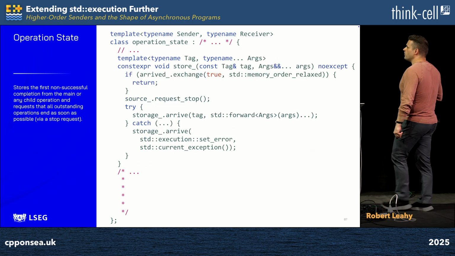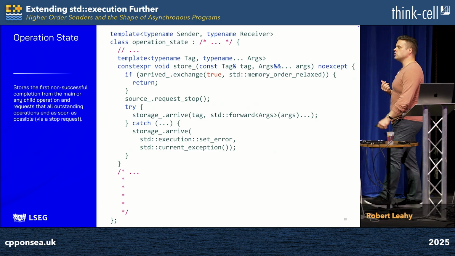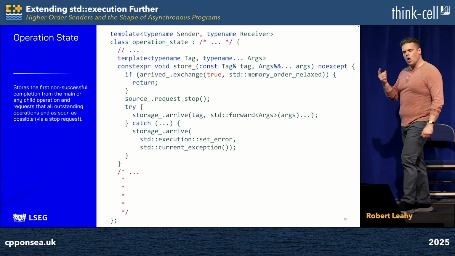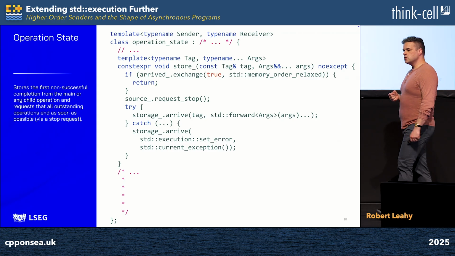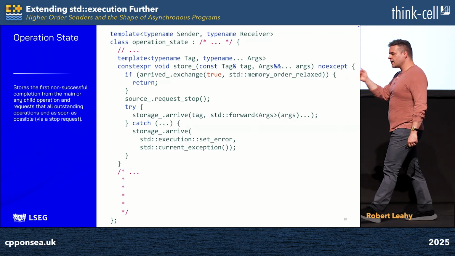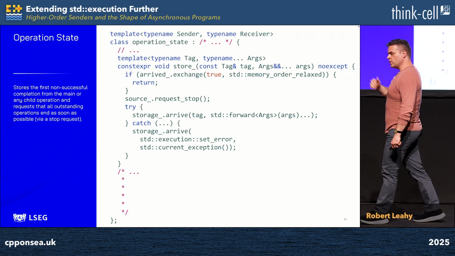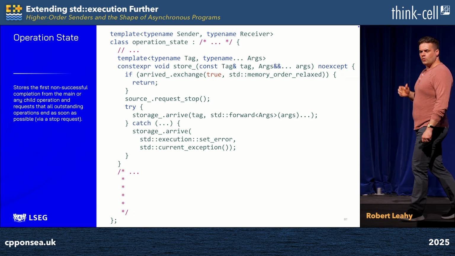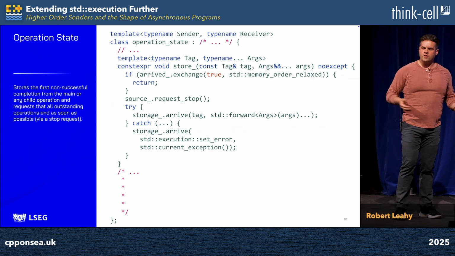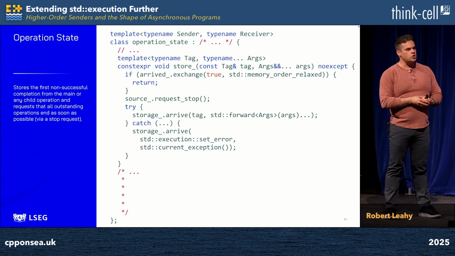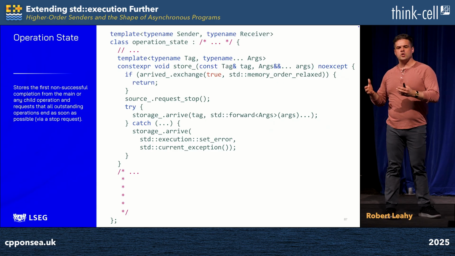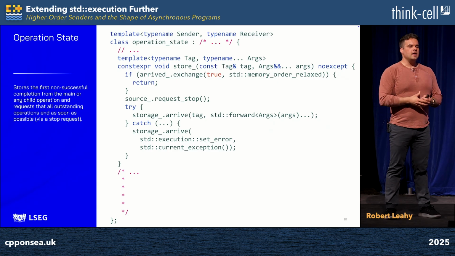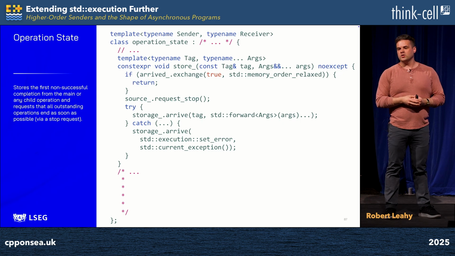Moving on, we have another helper function which allows us to store those erroneous completion signatures I've been talking about. But recall, we only want to store the first one. So we go to arrived and we exchange and we check to see if we're the first person in. And if we are, we're going to proceed. But we use memory_order_relaxed here because I don't care about establishing an interthread happens-before relationship. I only care to establish that action happens once. Therefore, exactly as promised, despite the fact I'm using atomics, I don't establish synchronization here.